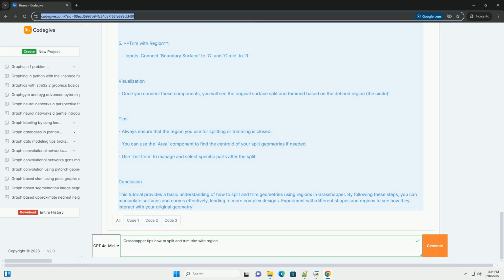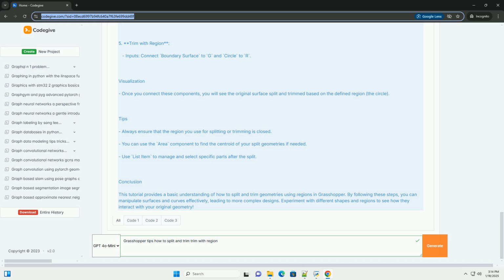Step 2. Define a region. 1. Create a region that you will use to split or trim your geometry. 2. You can use shapes like rectangles, circles, or any closed curve as a region. 3. Use the boundary surface component to create a surface from a closed curve if needed.